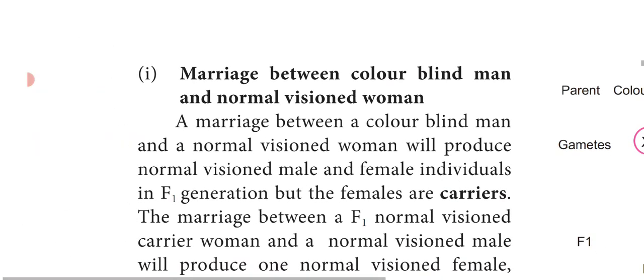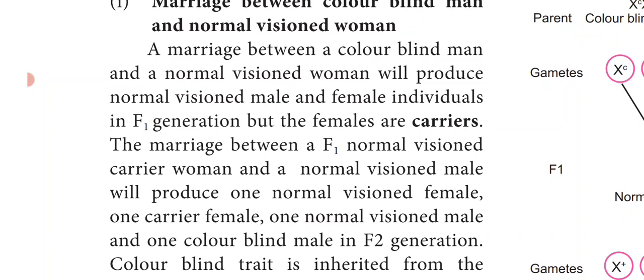A marriage between a colorblind man and a normal vision woman will produce normal vision male and female individuals in the F1 generation, but the females are carriers. In the F1 generation, all the male and female offspring are normal, but the females are carriers. As I already told you, carriers are normal, but they carry the particular gene.